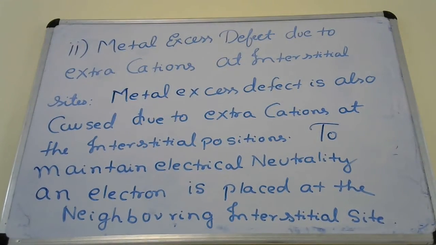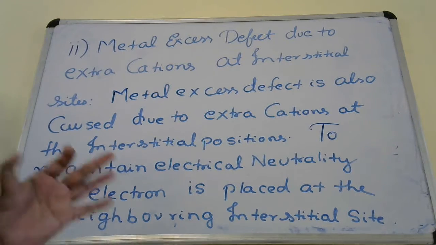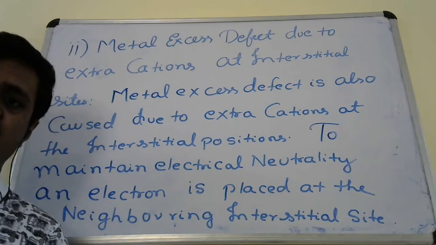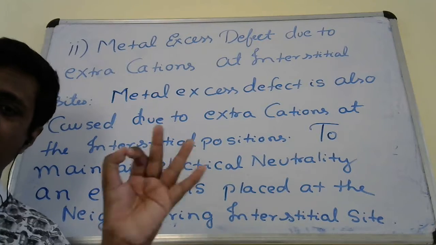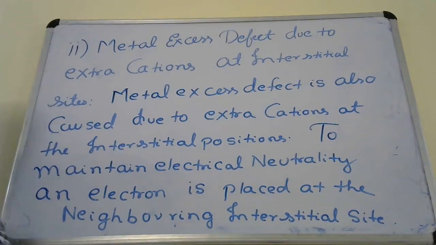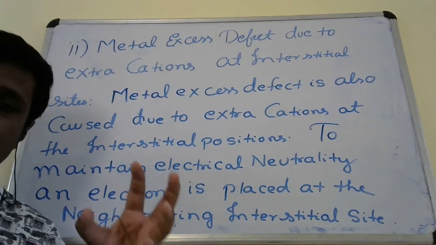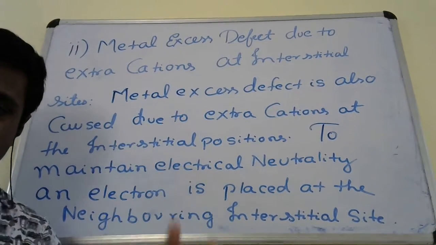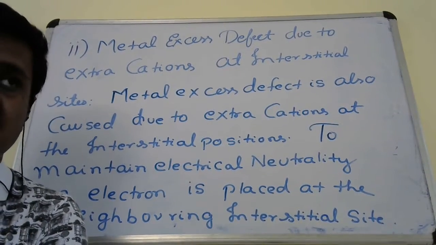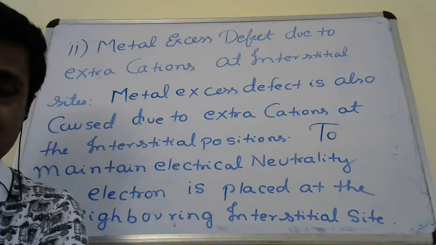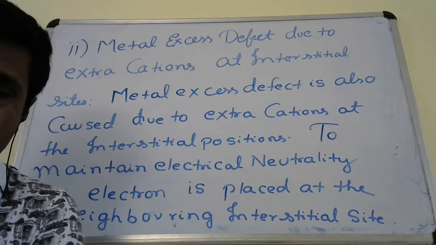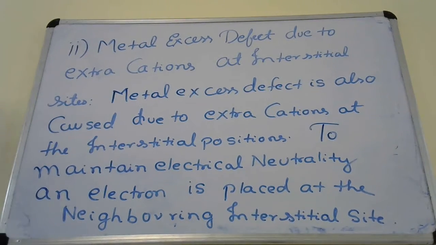Initially there was a cation at one of the interstitial sites. The extra cations are there at the interstitial positions. But when we put the cations at the interstitial site, the solid is now not electrically neutral because extra charge is created.